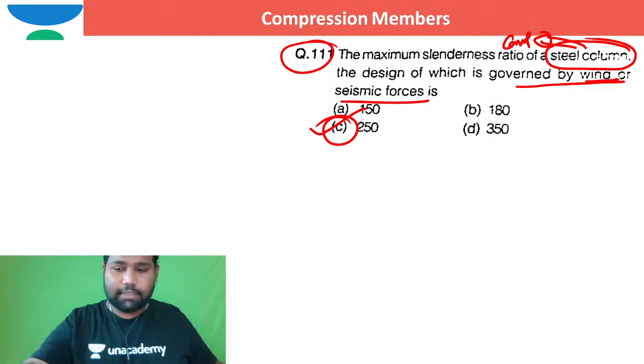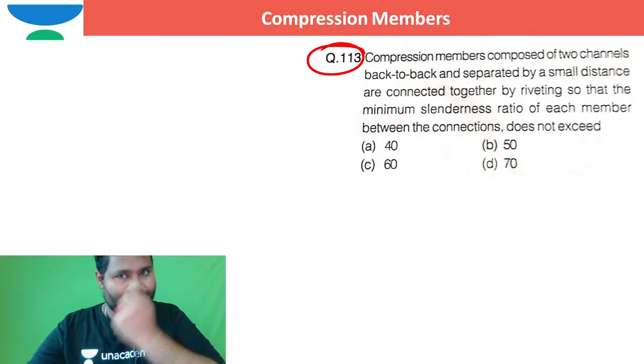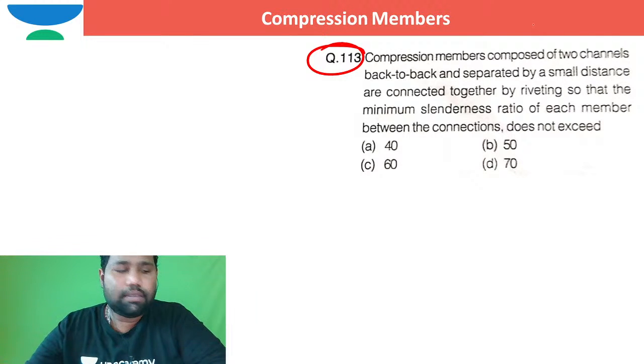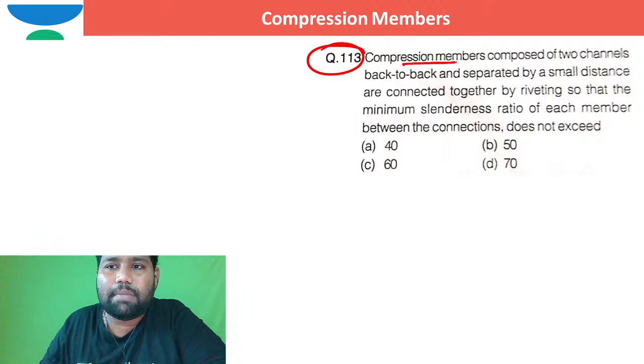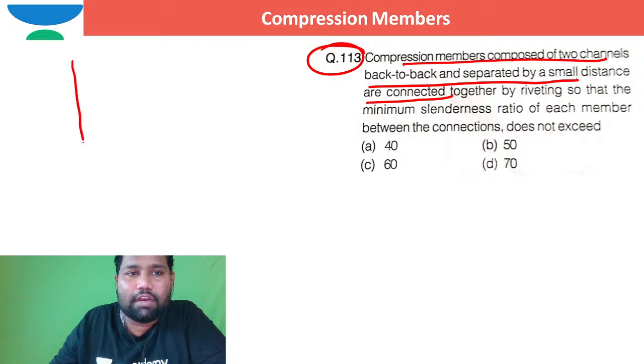Okay, right. So coming to the next question. I hope you are able to see, compression members composed of two channels kept back to back and separated by a small distance. This is a channel, for example.